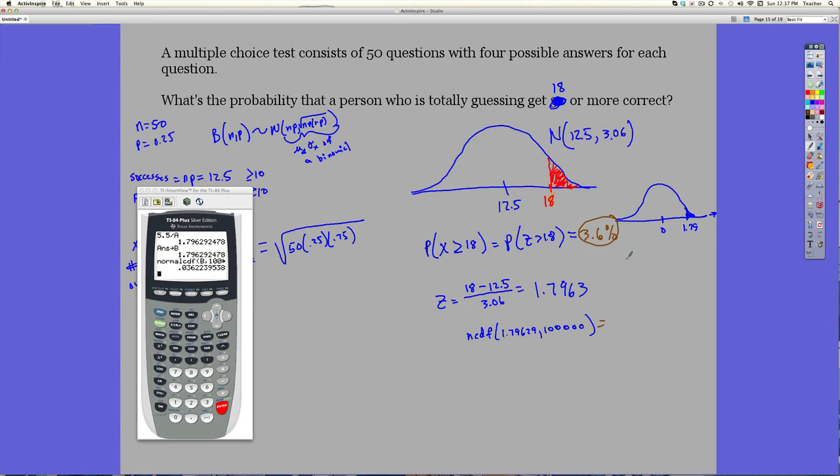That's it on how to do that one. We could do it the other way, just to show you. Actually, I'll just give you the formula. If you're going to do it the other way, you do 1 minus binomcdf. We have 50 problems, there's a 25% chance, and we want to run this all the way to 17. That should be something very close to that.